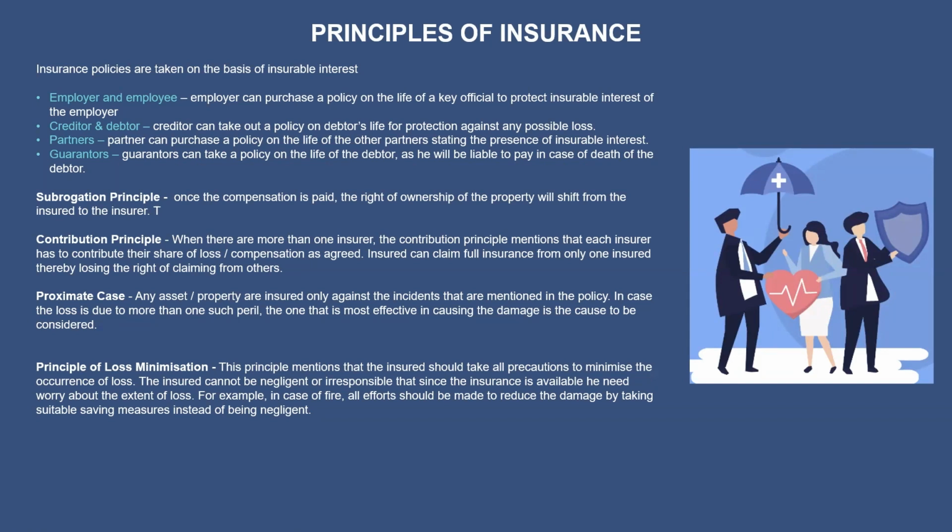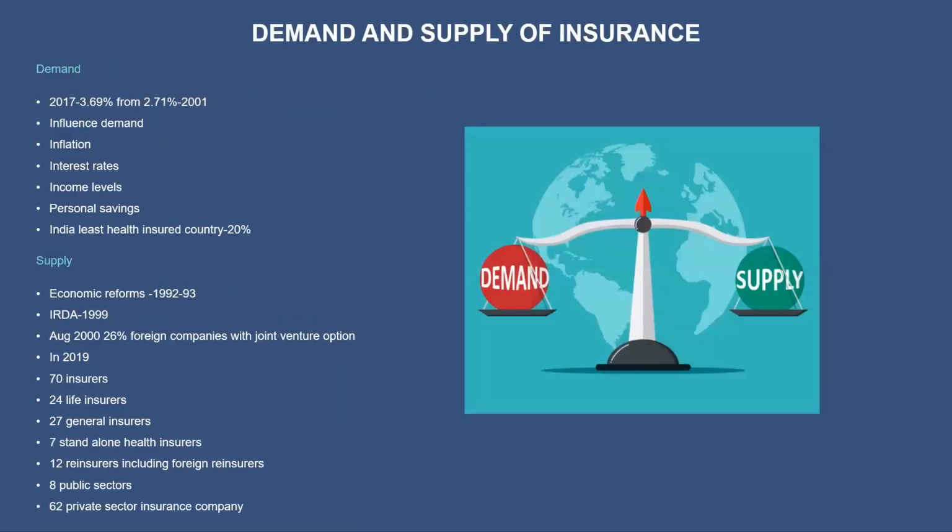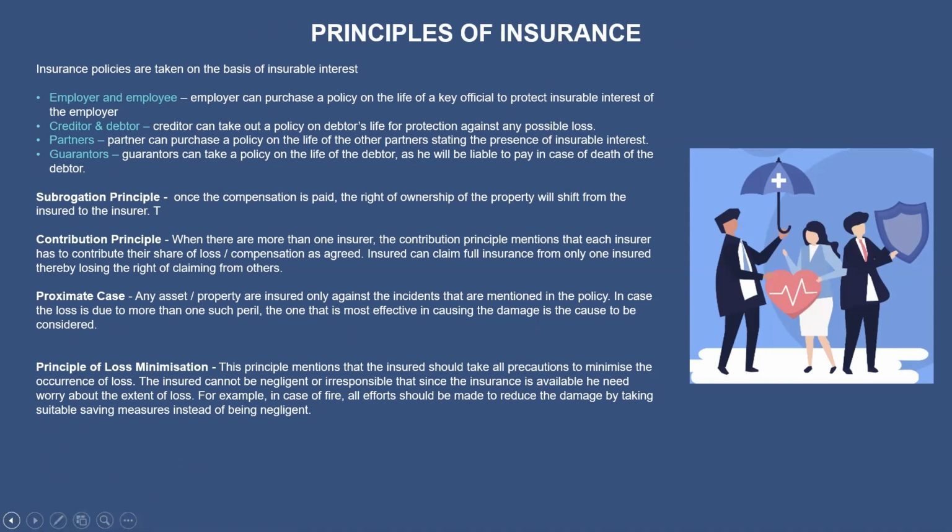So here I'll give you three things. In this subrogation principle, there are three parties. One is the insurance company, one is the insured, and the other one is the party responsible for damage. This party responsible for damage will be the third party. Insurance company, insured person, and party responsible for damage. The party responsible for damage is the third party.